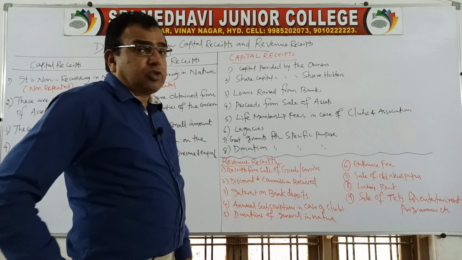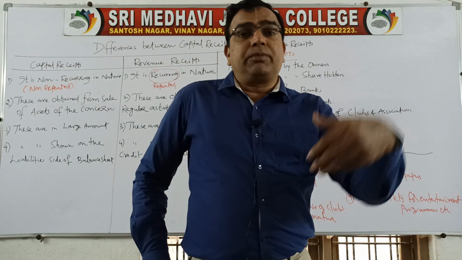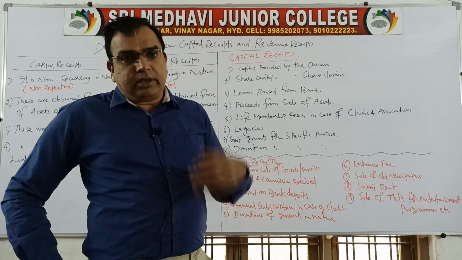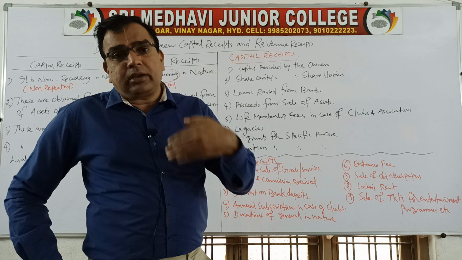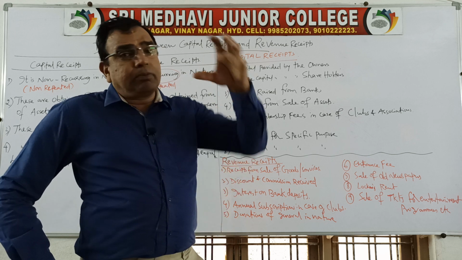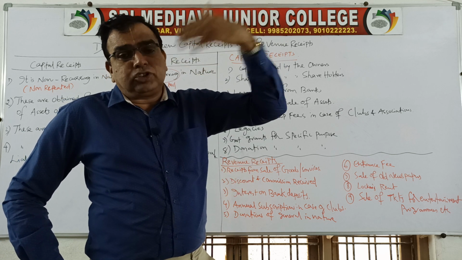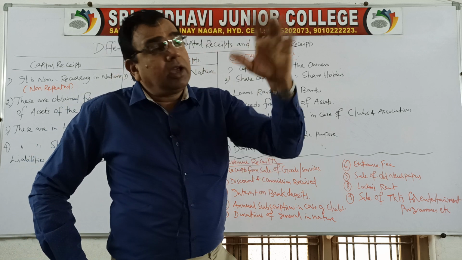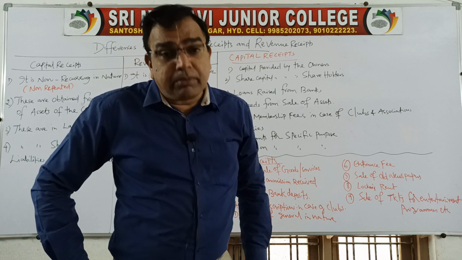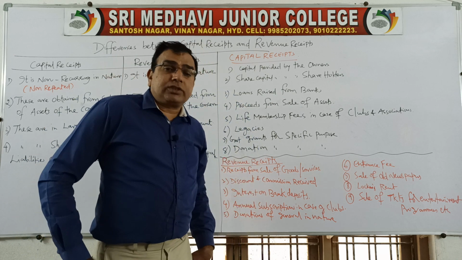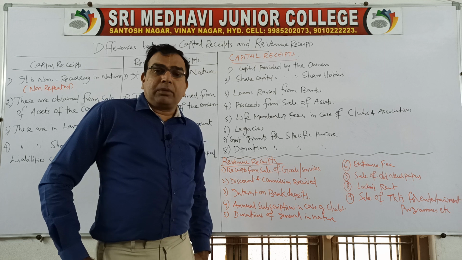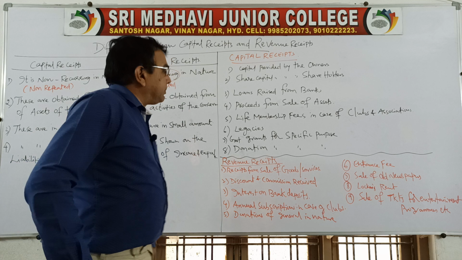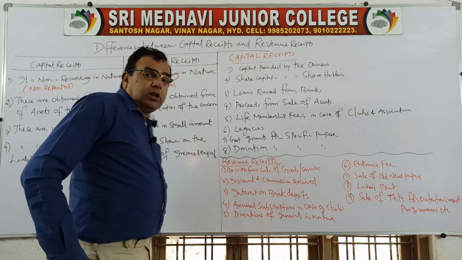In case of clubs and associations, when members are admitted into the organization, we take life membership fees. Instead of paying membership fees every month, some members join the club or association for their lifetime. They pay a lump sum amount at one time and become lifetime members. So the life membership fees paid by the members of a club or non-trading concern is a capital receipt. Then legacies. What is a legacy?